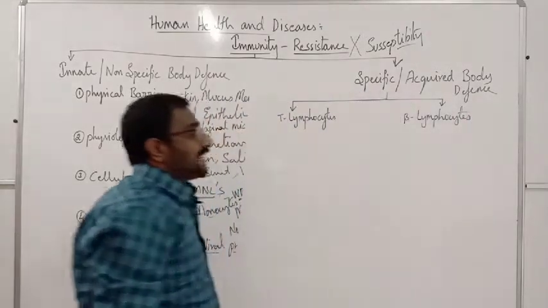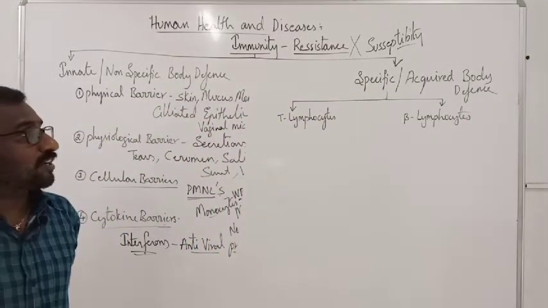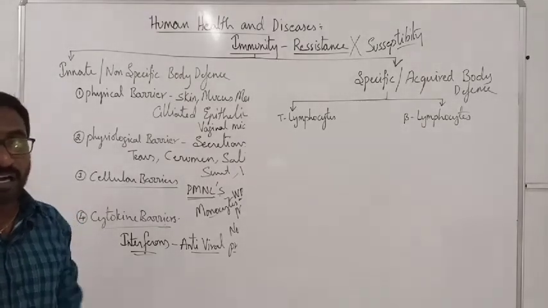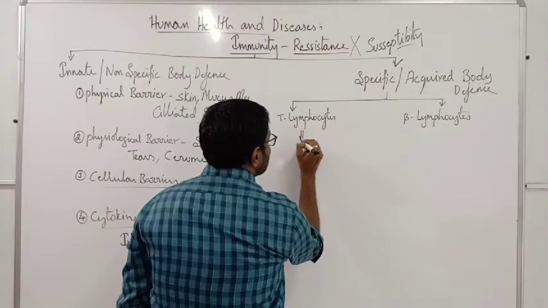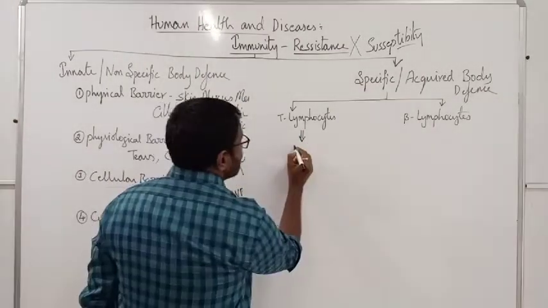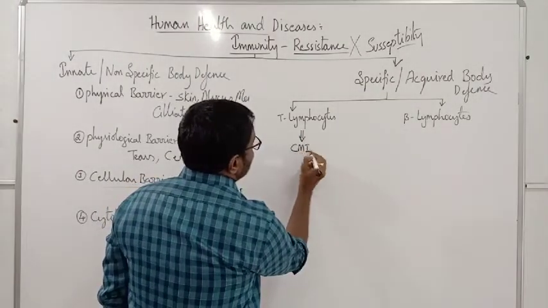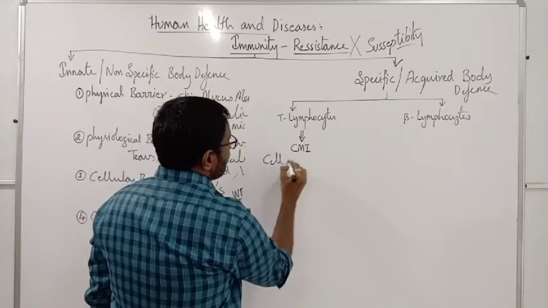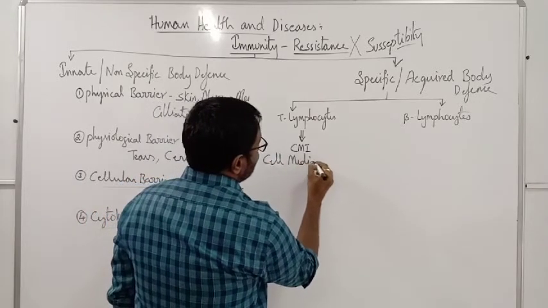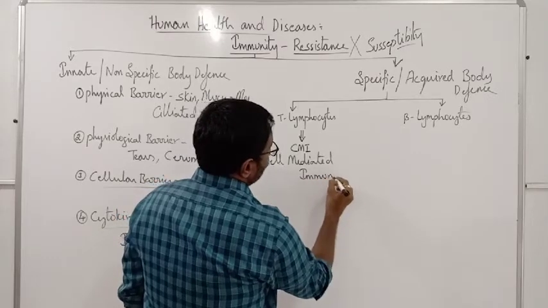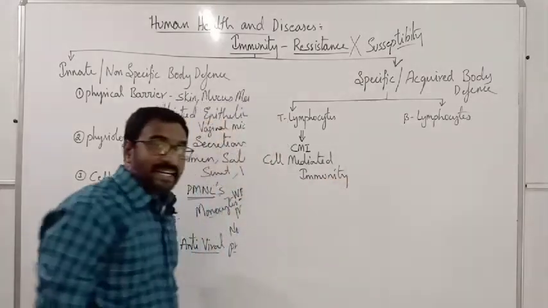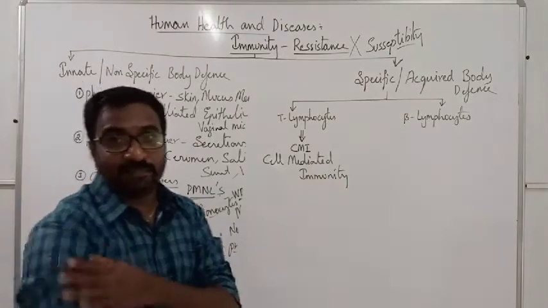There are two varieties of cells which help in the process of specific body defense, T lymphocytes and B lymphocytes. T lymphocytes will help in the process called CMI, that is cell mediated immunity. Cell-mediated immunity is the meaning of CMI.